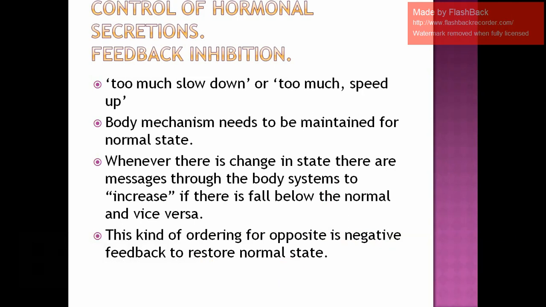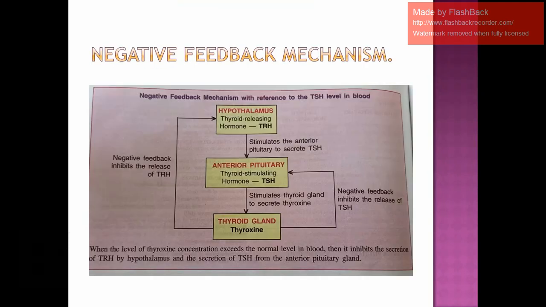Understood? So whenever the gland is producing a hormone, that means it is required in our body. Once the hormone is being produced in the proper amount required in our body, in the normal range, and it starts to increase, that increase in the hormone will go and stimulate that particular gland, and it will say, please now stop the production. Now it is done. So this is called negative feedback. That means you are telling the gland to stop producing that hormone. That is called feedback inhibition. And feedback inhibition is of two types. We have positive and negative. First we will discuss our negative feedback mechanism.